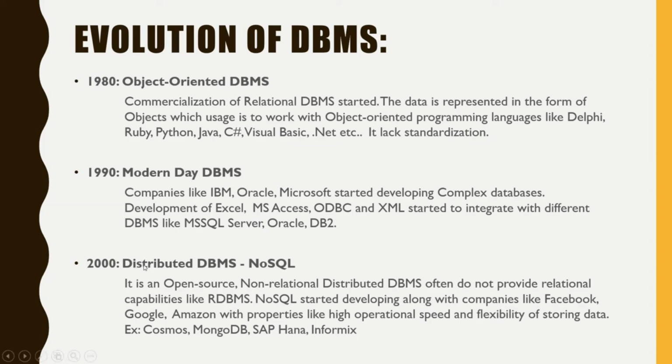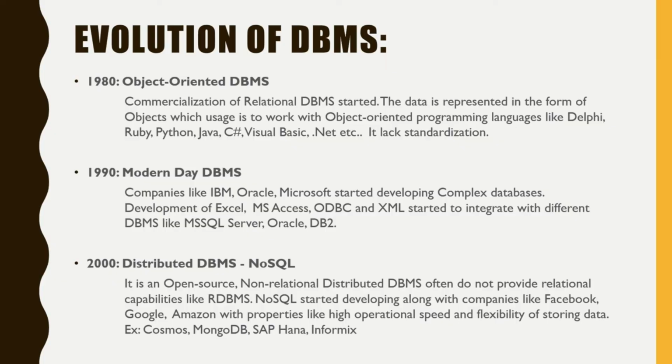During 2000, distributed DBMS was introduced in the market with NoSQL language to handle a lot more transactions than relational systems can handle. It is open source, non-relational DBMS, often does not provide relational capabilities like RDBMS, but can process more data than RDBMS.